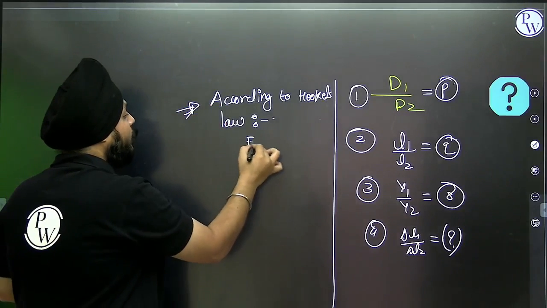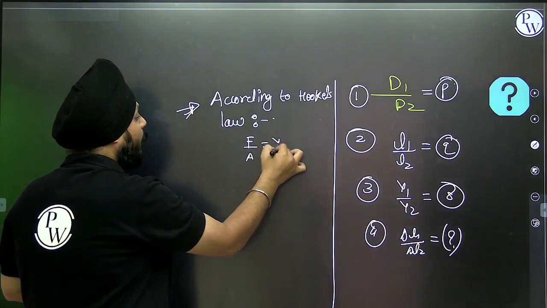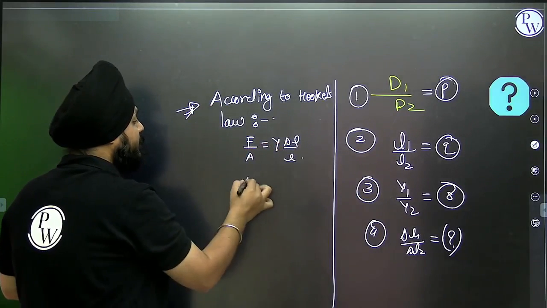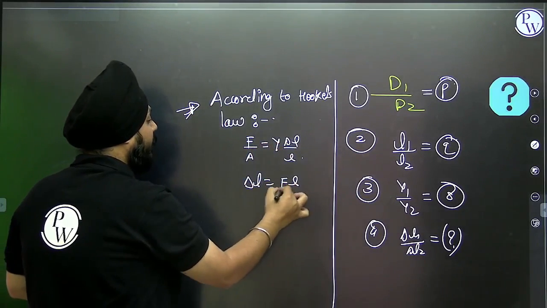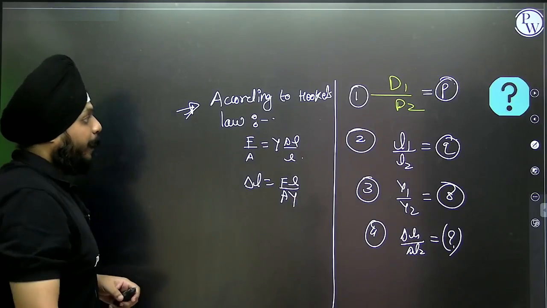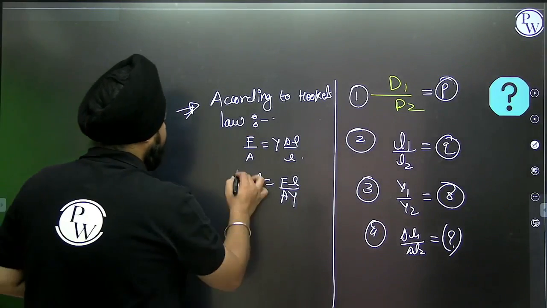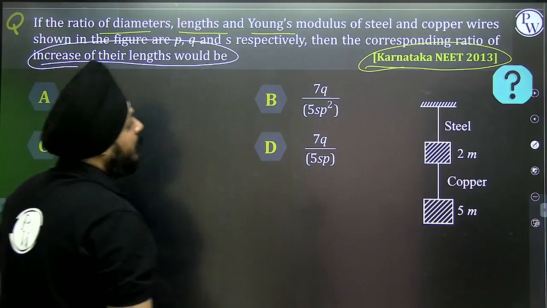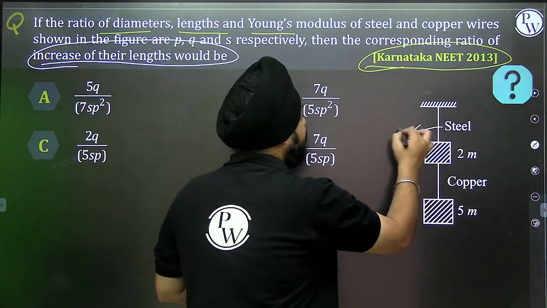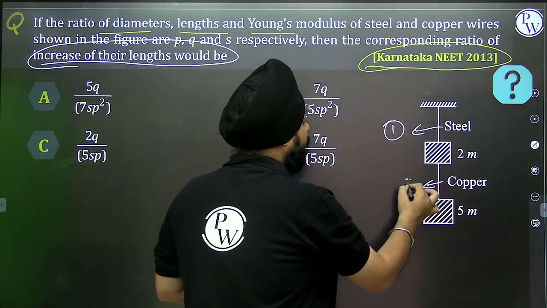Can I say force per unit area is equal to Y delta L by L? So delta L is equal to FL by AY. Can I use this equation? Yes, I can use this equation. Can I consider steel as number 1? Can I consider copper as number 2?